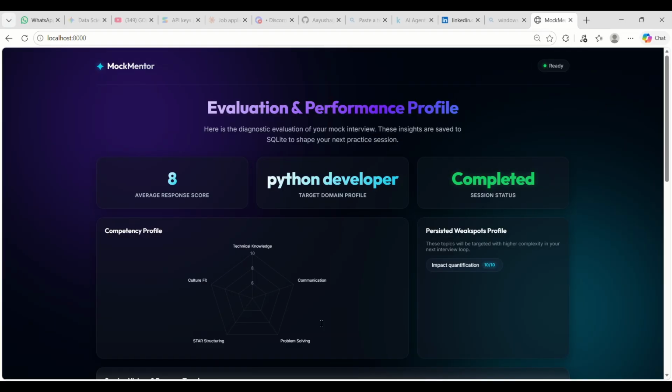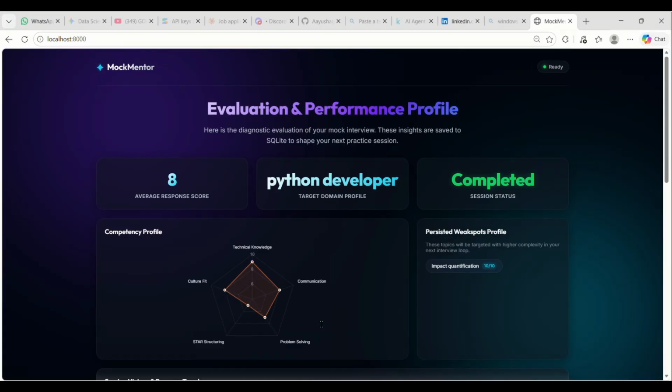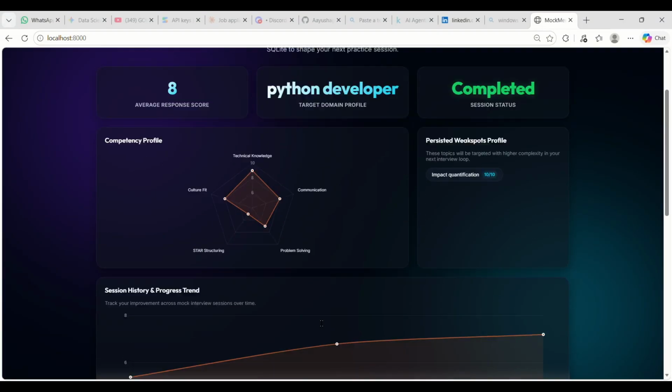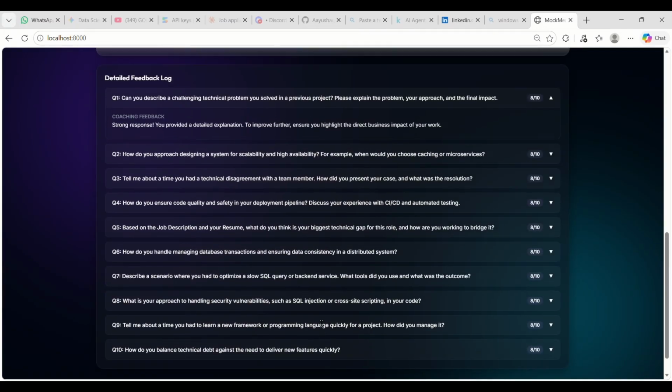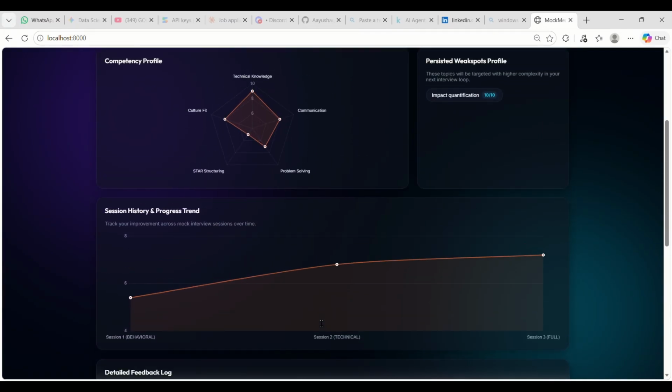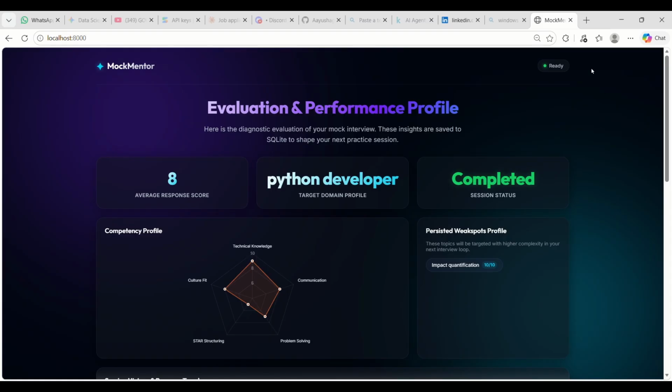Once the interview concludes, we are redirected to the evaluation dashboard. We see our average score and a graphical competency breakdown on the radar chart. In the weak spots panel, areas needing improvement. If Aayush Agrawal starts a new session, the agent will query these database records during initialization and adaptively target these specific topics to test his growth.